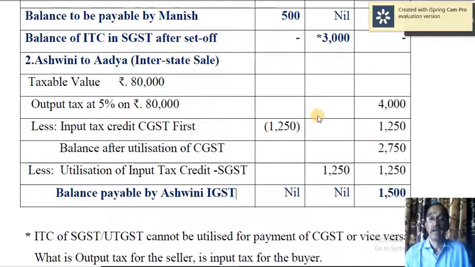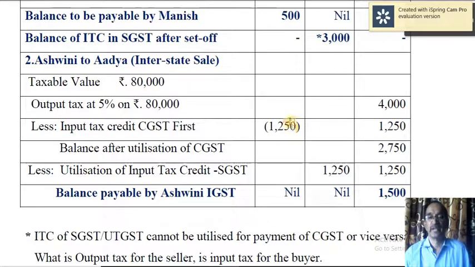I repeat, if there is IGST liability, you have to find out whether there is an IGST input tax credit. So here there is no input tax credit. Now you have to first make use of surplus of CGST credit. So there is no liability against CGST. Therefore, this is the surplus amount. So this amount you have to use first towards IGST. Use it. Then the remaining value is 2750.